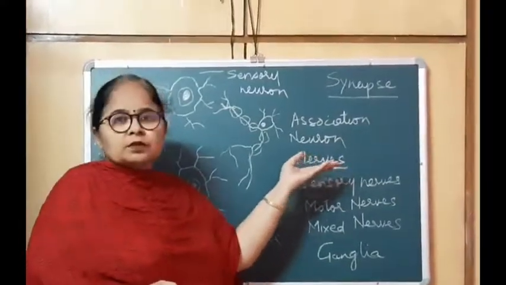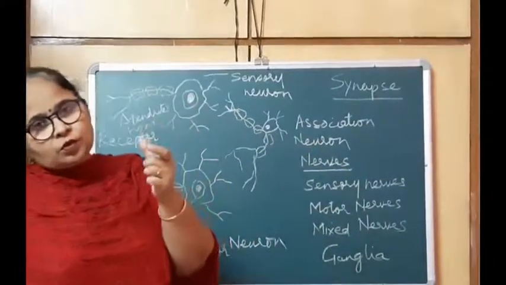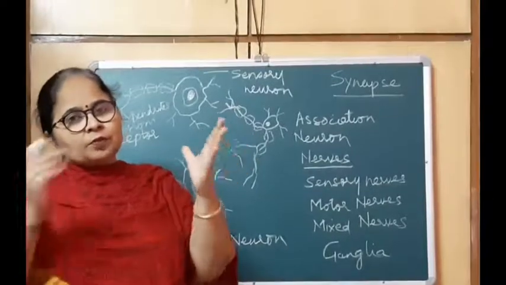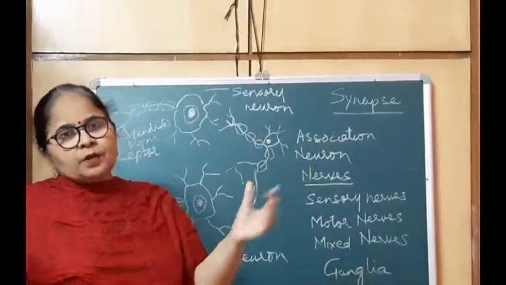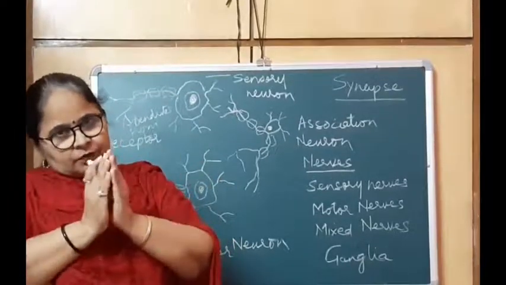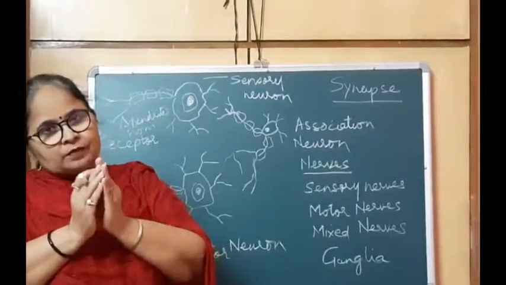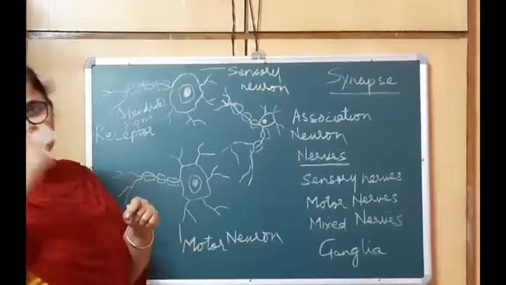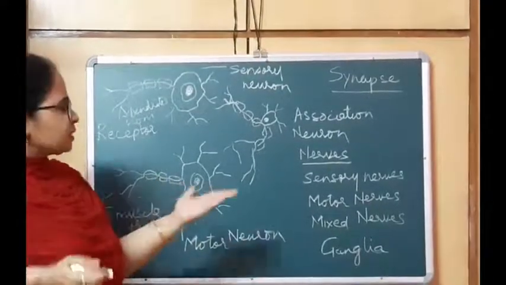What is a nerve? You have seen a bouquet of flowers. The flowers form a big bunch on top, and the stems are in a small bundle which does not occupy much space, and those stems can be tied together. The same is the case over here.